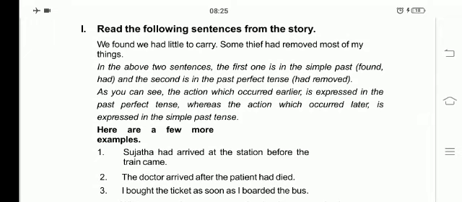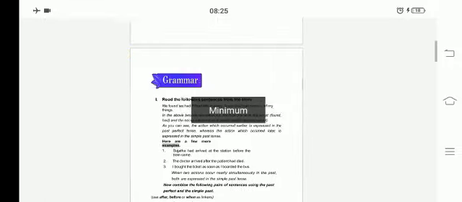As you can see, the action which occurred earlier is expressed in the past perfect tense, whereas the action which occurred later is expressed in the simple past tense. Here are a few more examples.